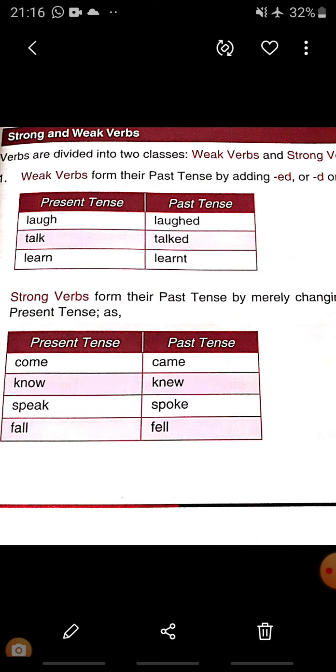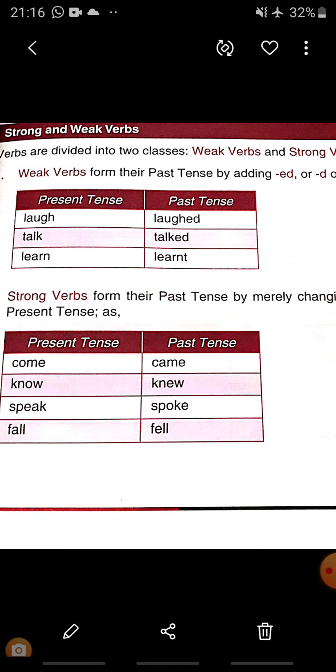And when ed, d, or t replace the present form of the verb with these three alphabets, they will be considered weak verbs. Okay, so laugh, laughed, talk, talked, learn, learned. So how are you going to recognize strong and weak verbs? When ed, d, or t is there at the end of the verb, it will be considered a weak verb or past form of the verb.